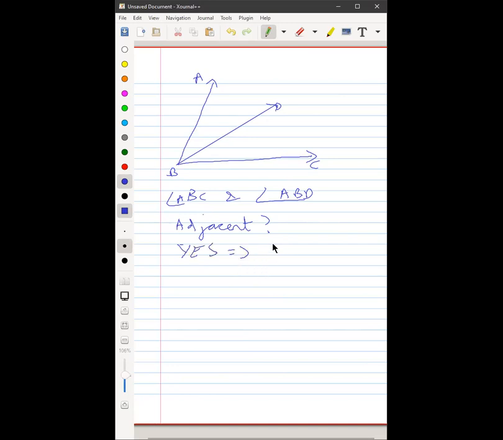Which is the common arm? So AB, which is the common AC. What is the common vertex? BC, B. BD, sorry. Vertex is a point, Jyoti. Vertex is not a line or a ray. So it'll only be point B. B. Okay.